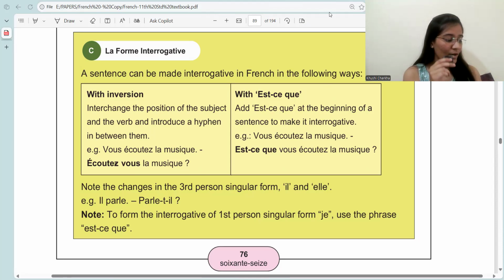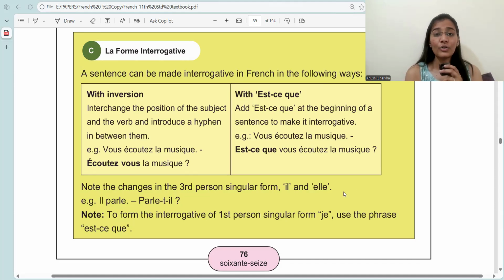This is only for third person singular il and elle form. For others it is only inverting and adding a hyphen. For il and elle we do what? We invert, add hyphen and t. Okay. Note, to form the interrogative of the first person, use the phrase est-ce que. Usually for forming the interrogative of the first person, which is je, meaning I, we use the phrase est-ce que. Okay. I hope you are clear with this topic.